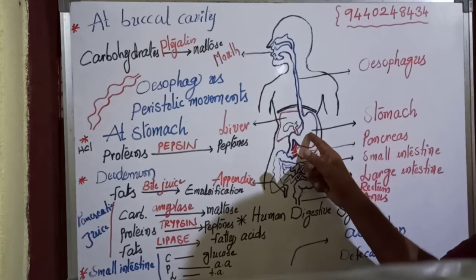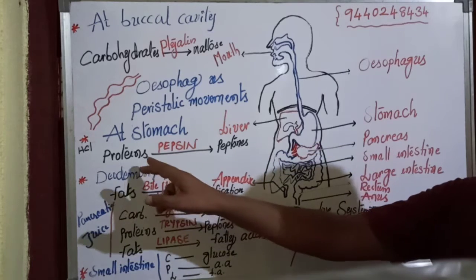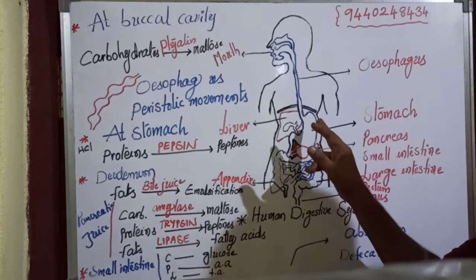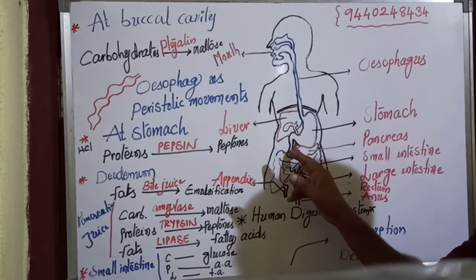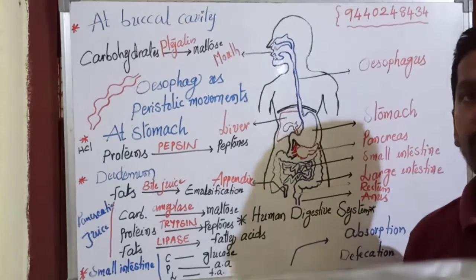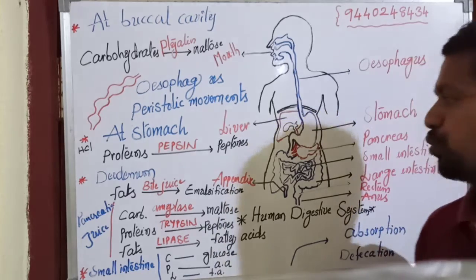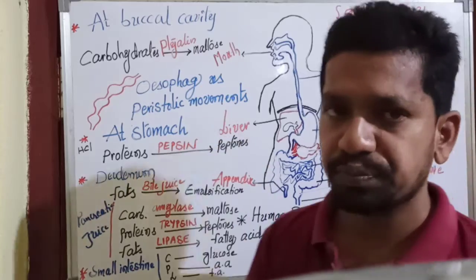After the action of hydrochloric acid and the partial digestion of proteins into peptones by pepsin, when the pyloric sphincter relaxes, a small amount of chyme enters the duodenum.